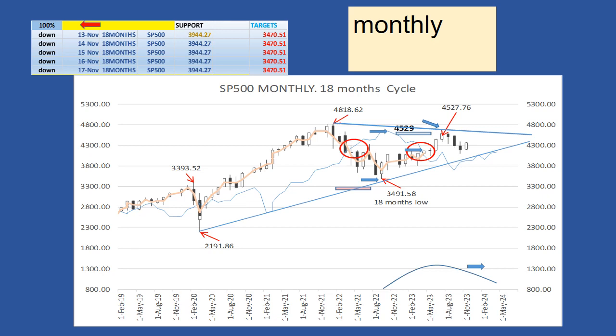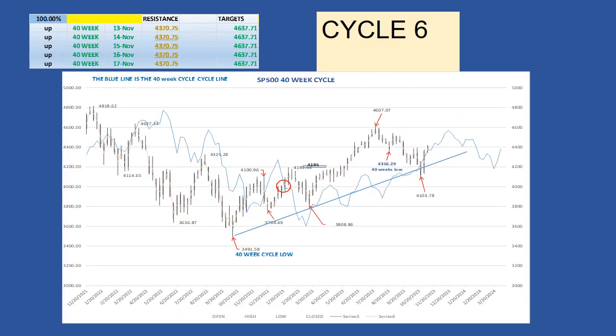The 40-week cycle. Like on the Dow Jones Industrial Average update last week, we still have some uncertainty about where to place the last 40-week cycle low. The first option is that the July low is the 40-week low. The second option is that the low occurred in the middle of August. What are the implications of the two different scenarios? We will be able to solve this question on the shorter time frame.